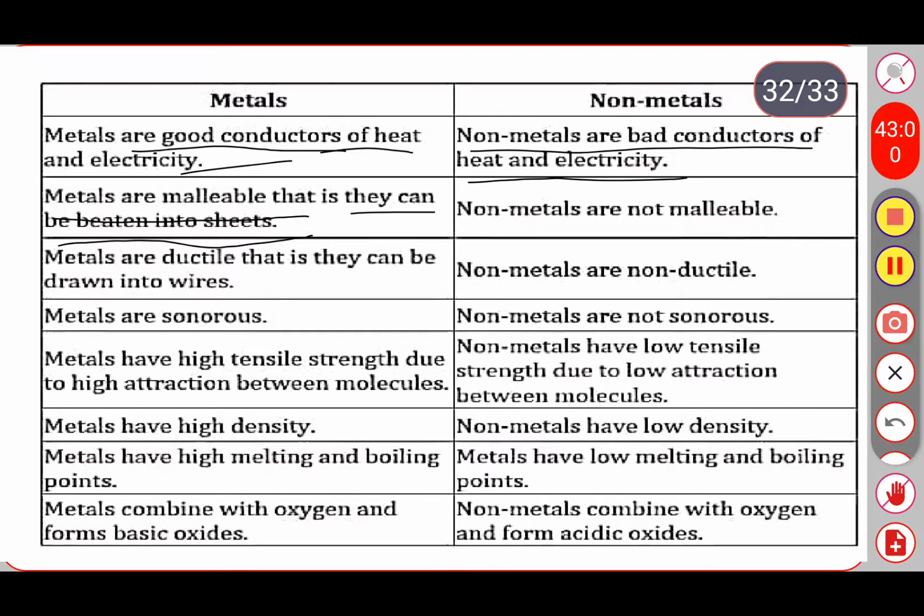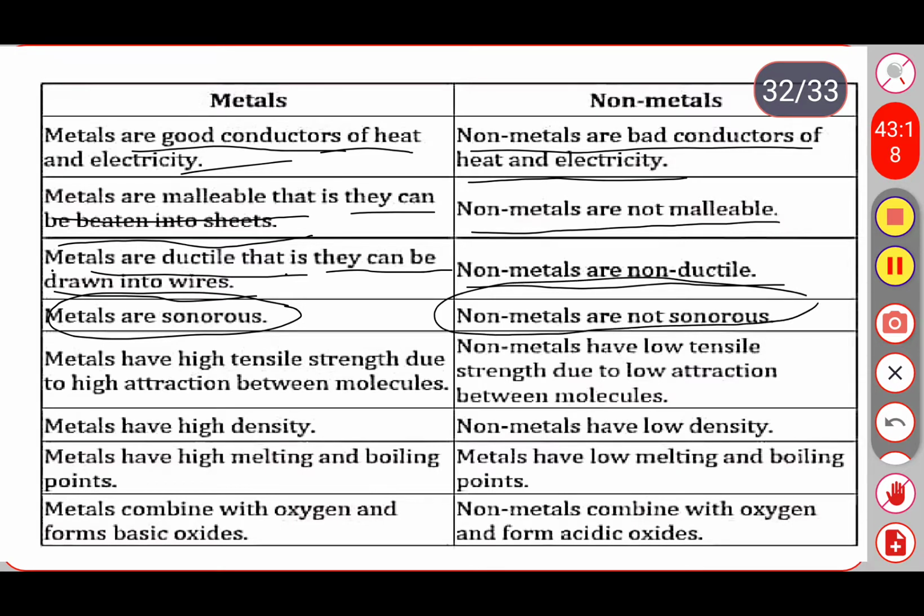Non-metals are non-ductile. Metals are sonorous and non-metals are non-sonorous. Metals have very high tensile strength. Due to the high tensile strength, a high attraction force is available between the existing atoms in the metal. Non-metals have low tensile strength due to low attraction between the molecules.